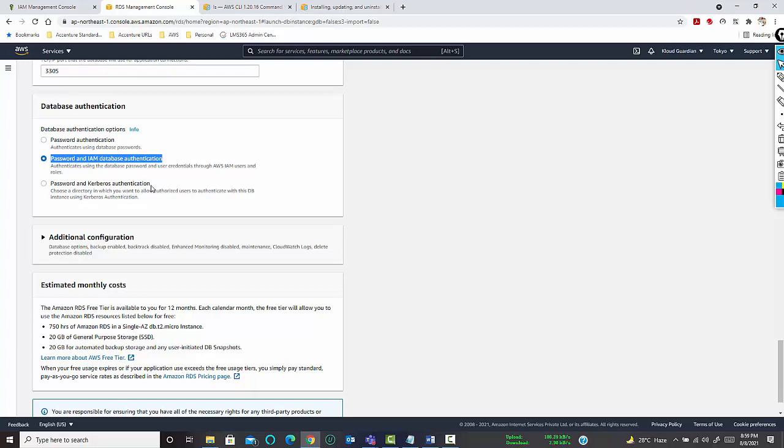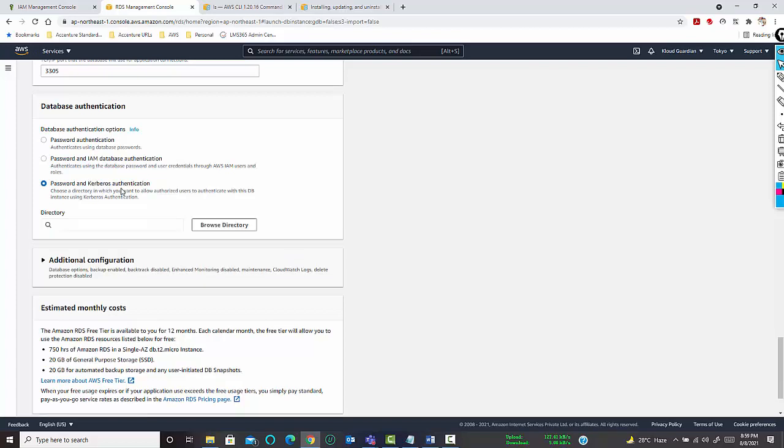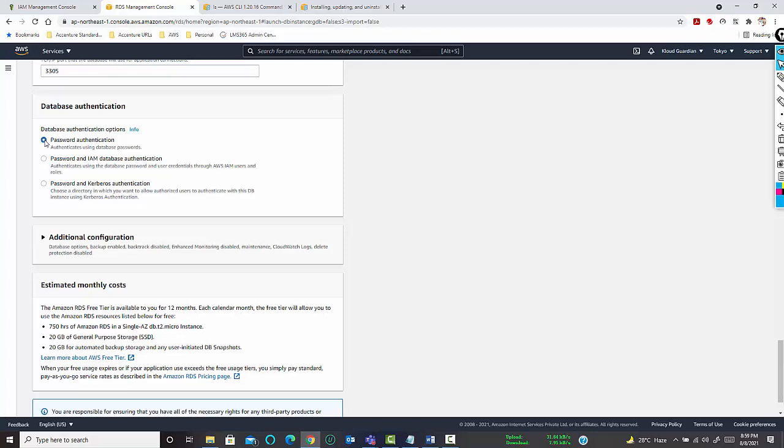Or you can select Kerberos authentication. Kerberos authentication is not part of the solution associate training. That's part of the solution architect professional training. But if time permits, I will definitely touch base on what Kerberos is and how to work on it. So currently we will go with password authentication.